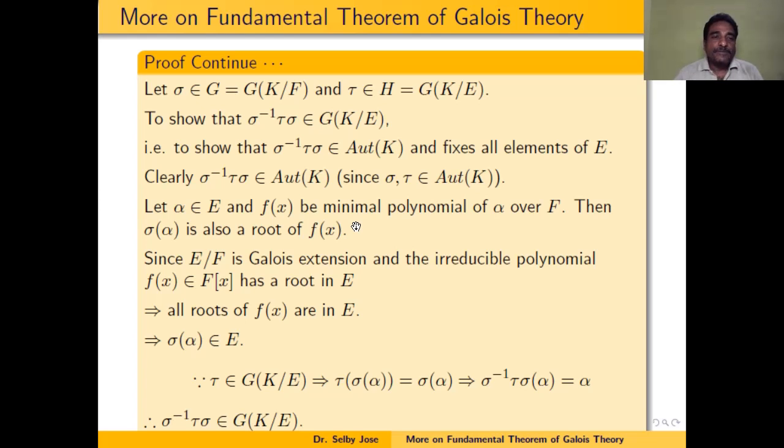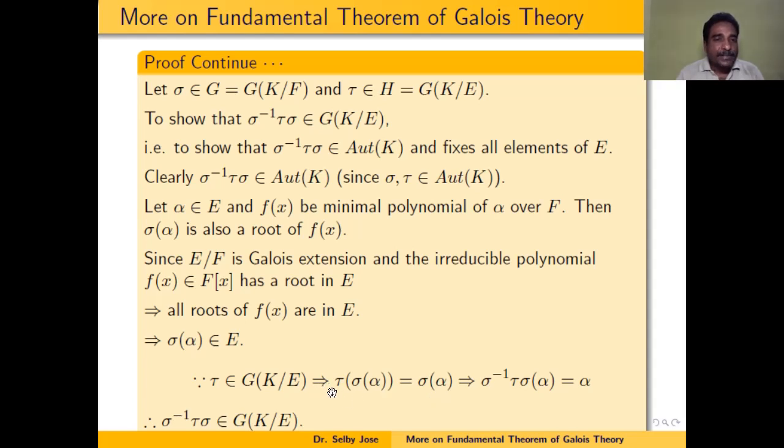Because tau belongs to the Galois group of K over E, tau fixes elements of E. So in particular tau fixes sigma alpha, because sigma alpha belongs to E. Therefore tau of sigma alpha is the same as sigma alpha.